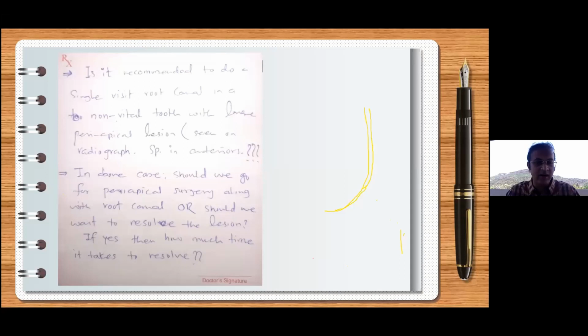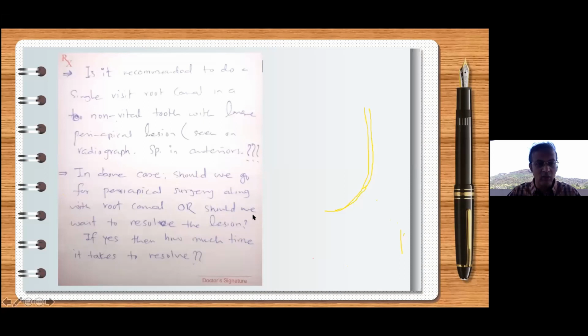Please try to understand this. Size of the lesion doesn't decide the success. Especially if there is a draining sinus there, I will simply go ahead and finish these cases also in a single sitting. Okay. Let us continue with the question.